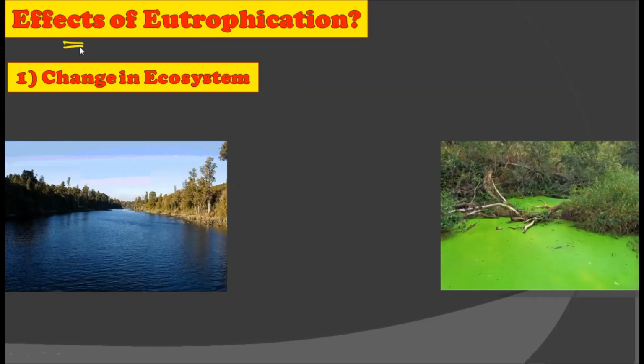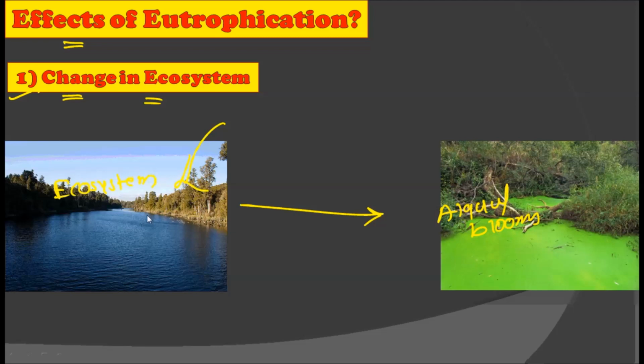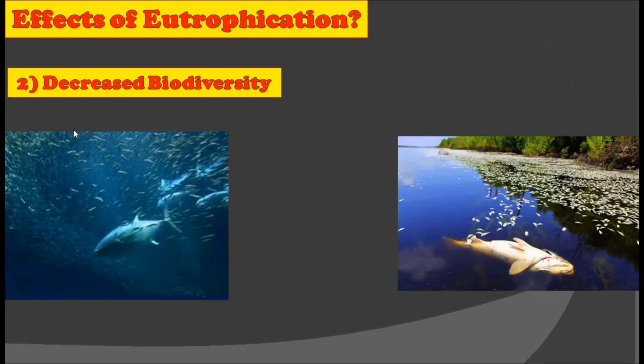Now let's consider the effects of eutrophication. The very first effect is the change in the ecosystem. We have discussed this in the last slide. As you know, the pure aquatic ecosystem is converted into algal blooms due to eutrophication, right? Due to the pouring of agricultural waste into the aquatic ecosystem, it converts into an algal bloom, and later the whole aquatic life dies due to these algal blooms. So eutrophication has made great changes in an ecosystem.